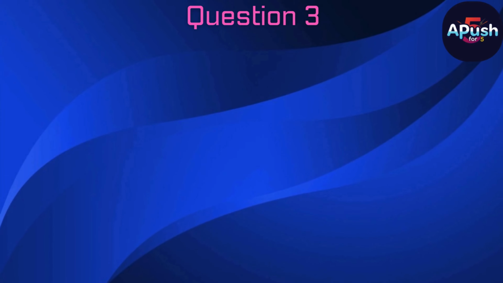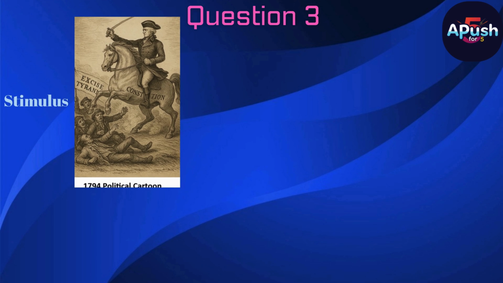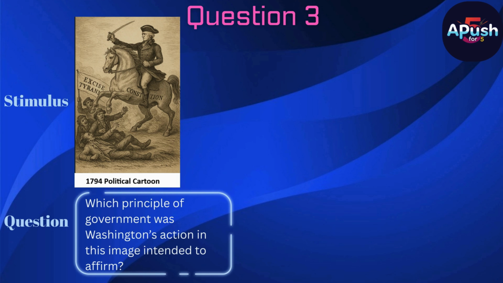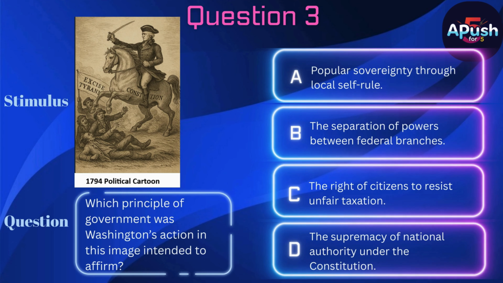Question 3. Stimulus. A 1794 political cartoon shows Washington astride a horse labeled Constitution, trampling rebels holding a banner reading Excise Tyranny. Question. Which principle of government was Washington's action in this image intended to affirm? A. Popular sovereignty through local self-rule. B. The separation of powers between federal branches. C. The right of citizens to resist unfair taxation. D. The supremacy of national authority under the Constitution.